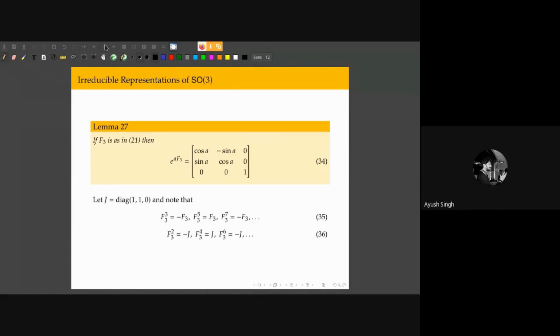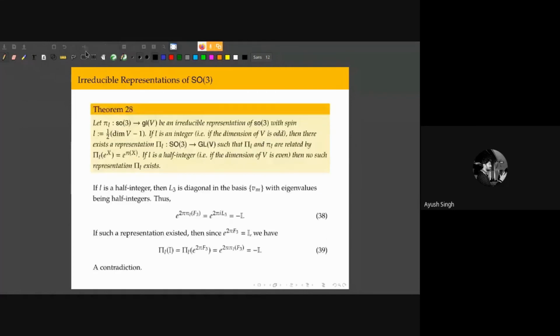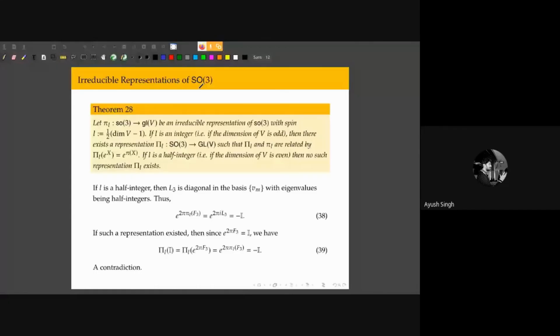So as a final result, I'm not going to state this one. It actually relates our representations of the SO3 algebra to the Lie group. I'm not going to even state this result because we have run out of time.